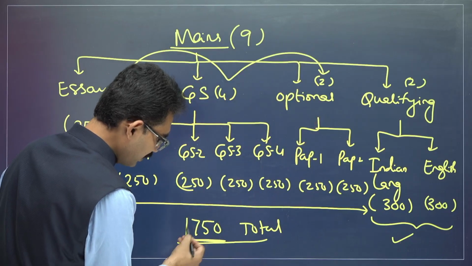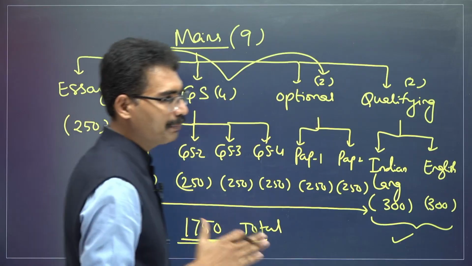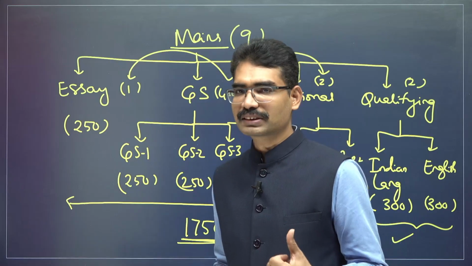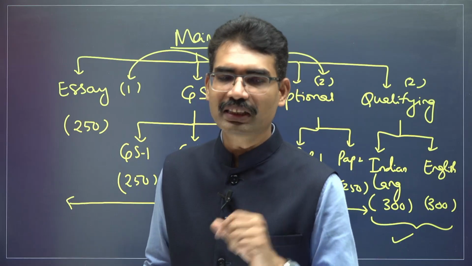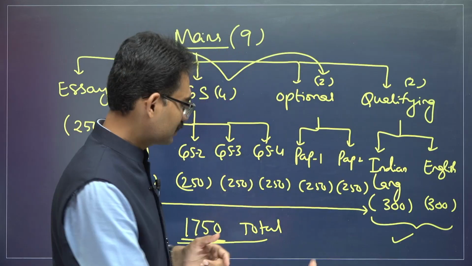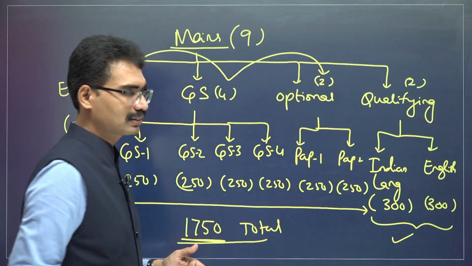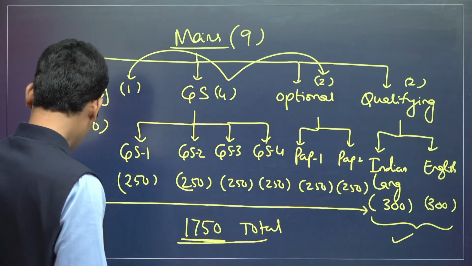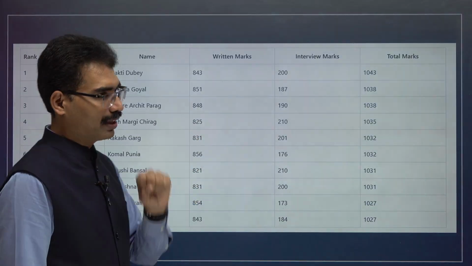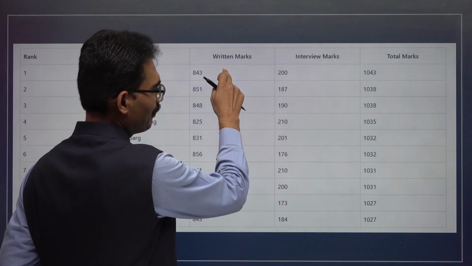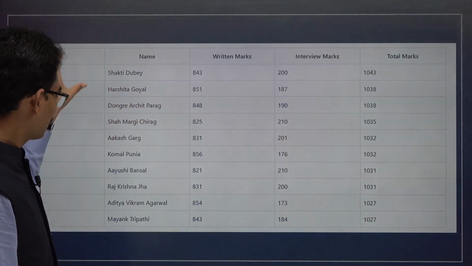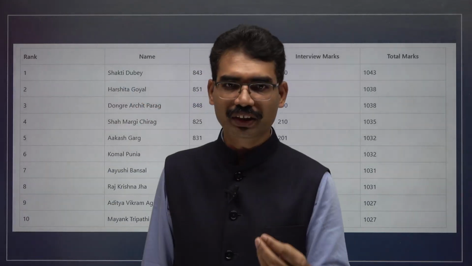Based on the cutoff that you get out of 1750 in mains, you will be called for the personality test. The personality test is for 275 marks. The marks in the personality test and the mains marks will be counted. After totalling all the marks, both in the written mains and the interview, your final rank will be decided. These are the top 10 ranks of 2024.